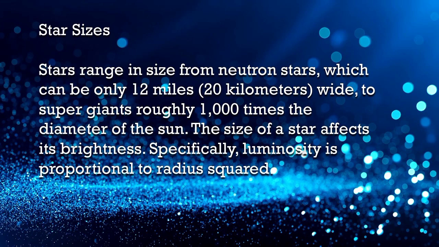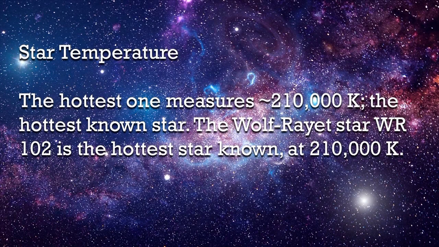The next one is the sizes of the stars. Stars range in size from neutron stars, which can only be 12 miles or 20 kilometers wide, to supergiants roughly 1,000 times the diameter of the Sun. The size of a star affects its brightness. Specifically, luminosity is proportional to radius squared. Star temperature. The hottest one measures 210,000 Kelvin. The hottest known star is called the Wolf-Rayet star.